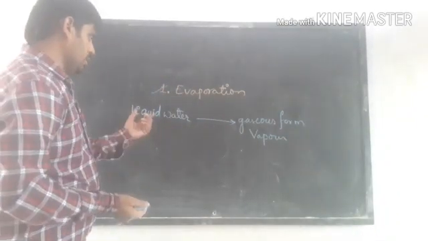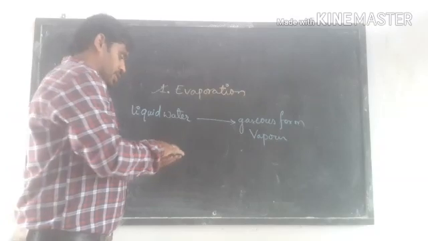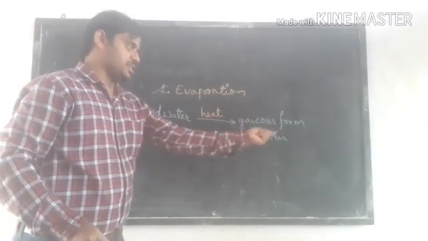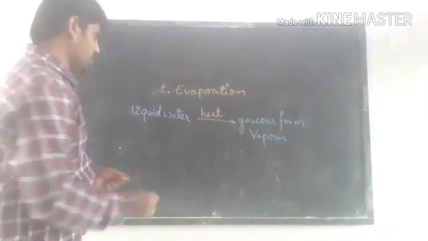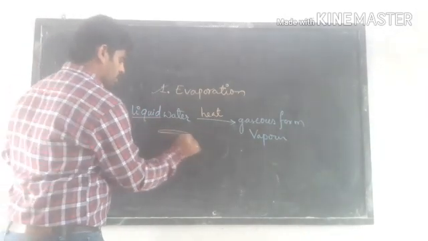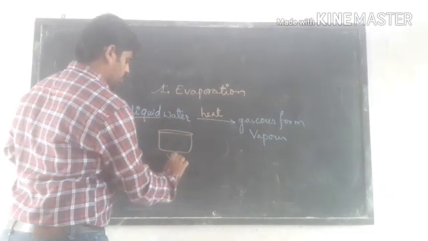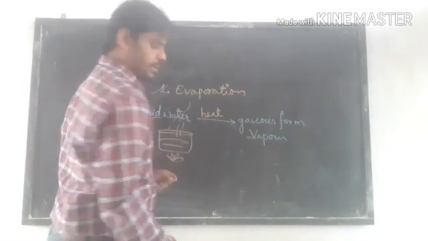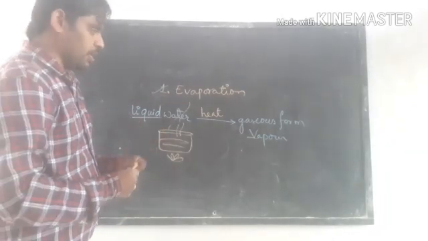So here the liquid water, upon heating, when it receives the heat, converts into gaseous form called vapor. Take a bowl of liquid water, and when you boil it, the water evaporates. It converts into vapor. This is what we call evaporation.